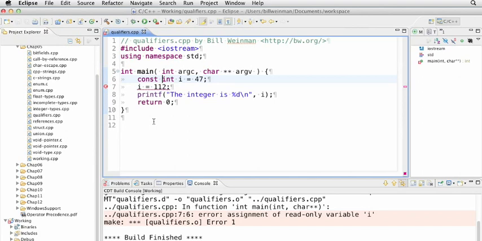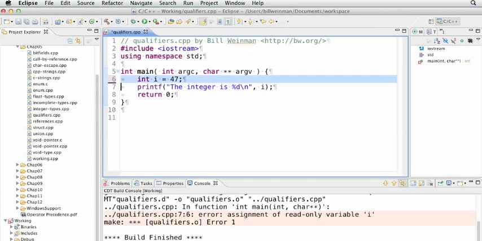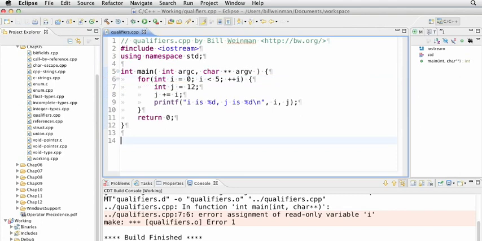Another very common qualifier is the static qualifier. And to demonstrate static, I'm going to go ahead and create a little loop here. So in this loop, we have two variables. i is the iterator that's part of the for loop itself, and j is an automatic class variable. Remember, automatic class still exists. It's just automatic. We don't need an auto keyword for that. And it's initialized to the value 12, and then we add the value of the iterator.